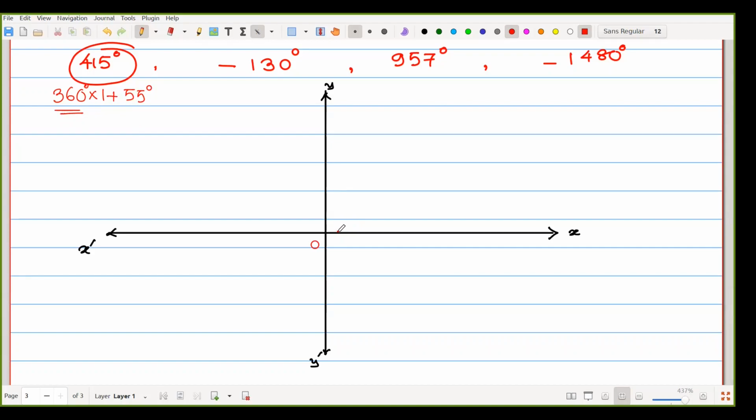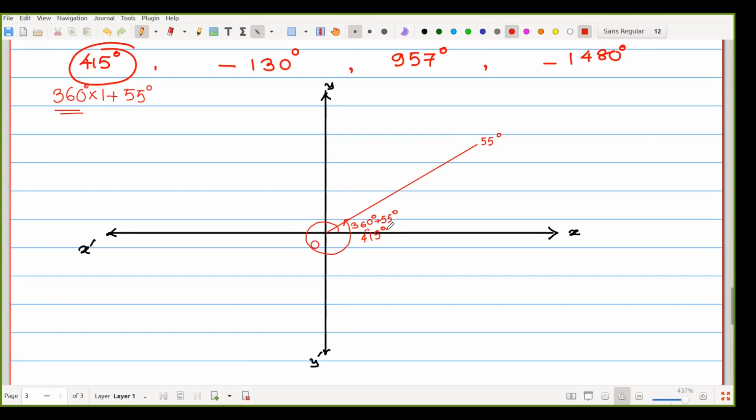We are starting from here, a complete rotation, then 55 degree is here. So practically that is 55 degree, but after a complete rotation, 360 degree plus 55 degree, that is 415 degree, the first one.